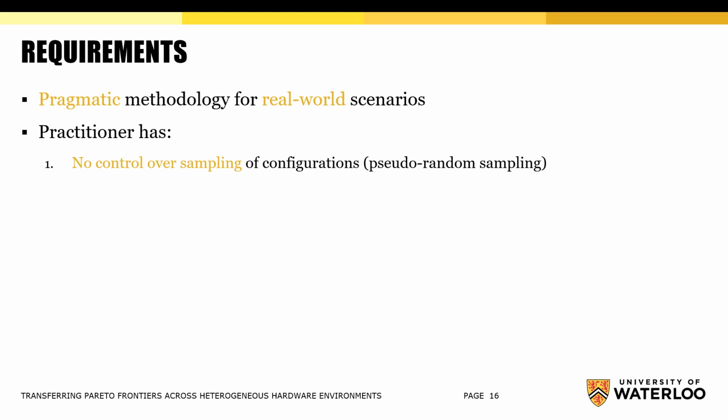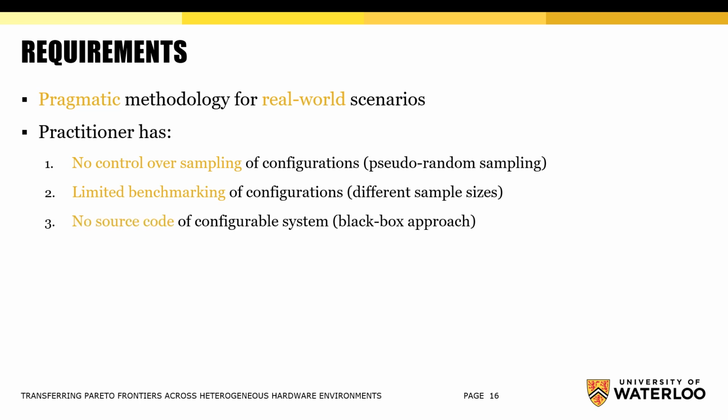Thus, in our experiments, we always use pseudo-random sampling in order to imitate this worst-case scenario of impossibility to make any sampling choices by a user. Moreover, we assume limited information about actual system property values that might not cover a configuration space entirely. Therefore, we analyze different sampling sizes in order to provide an assessment of how accurate predictors and transferers might be.